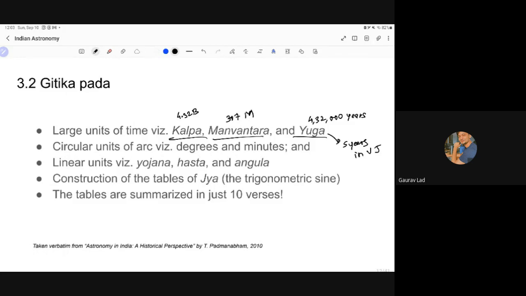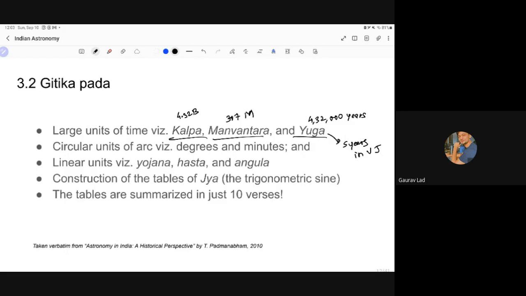Okay, and what else does it have? It has degrees and minutes, which are very much required not just in trigonometrical calculations, but also to measure the actual planetary positions. And then we have the linear units, that is yojana and hasta and angula. Yojana is the unit of distance. And the construction of the tables of Jya or Ja.